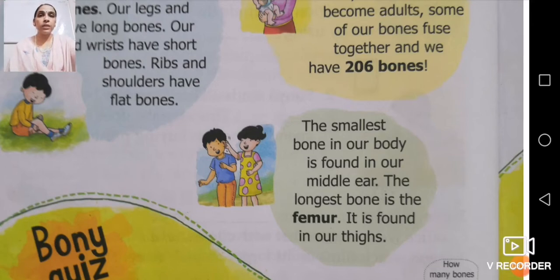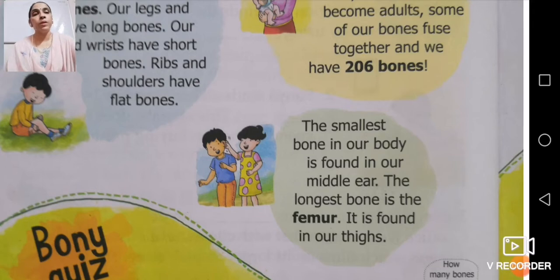Now the next important things: the smallest and the longest bone. The smallest bone in our body is found in the middle of the ear. The longest bone is the femur. It is found in our thigh. These are a few important things: types of bones, number of bones, the smallest bone present in the middle of the ear, that is stirrup, and the longest bone present in your leg, also called the thigh bone. Femur is also called thigh bone.